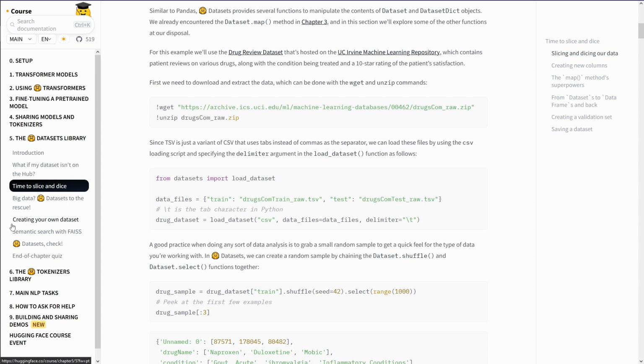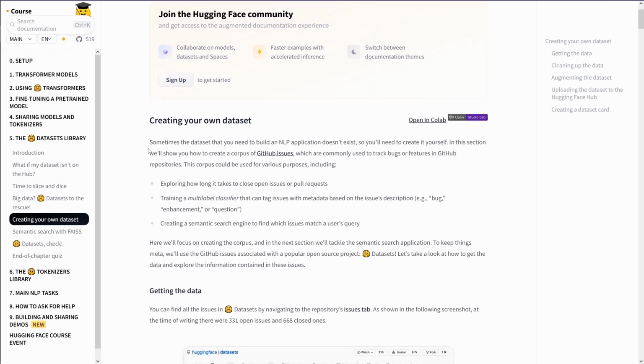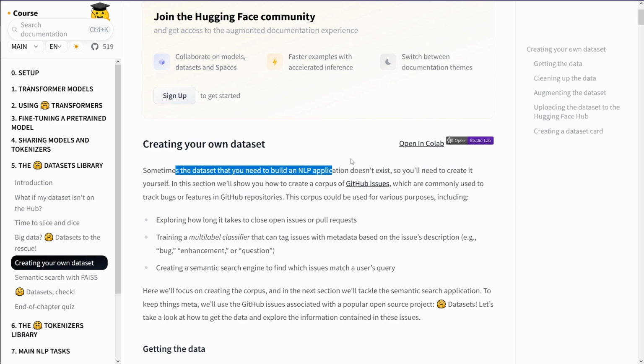Here you have the point, create your own dataset. And this is currently what I'm looking for, creating your own dataset. This is it. So let's see what HuggingFace has to tell us. And please, if you want, just go to this page, have a look together, and let's see what we can learn from HuggingFace about creating your own dataset for machine learning models. So sometimes the dataset that you need to build an NLP application doesn't exist, so you have to create it.